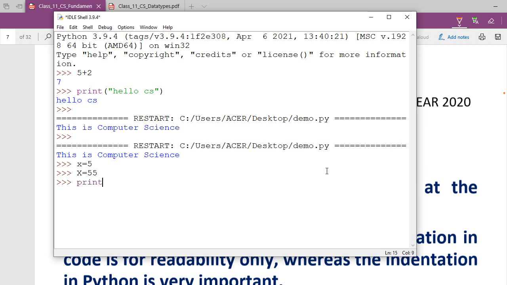No, sir. I'm writing here, you see, print. I am writing here capital X. Okay, you see 55 is coming. So this means that it is case sensitive.